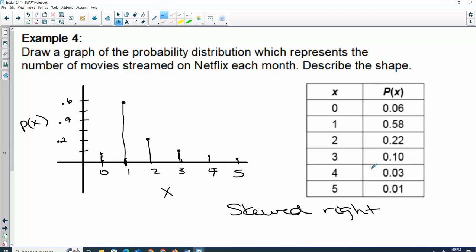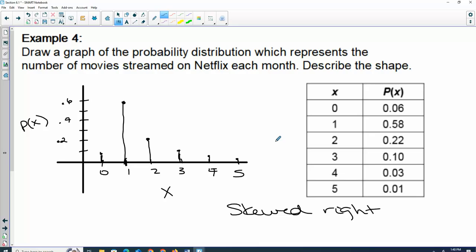So the two big things that we need to talk about with our probability distributions are finding the mean and standard deviation. So that's where we're going next. Just like most things that we've done, there's a formula for finding it, and you have your handy dandy formula sheet, right? So this will be very helpful to have.